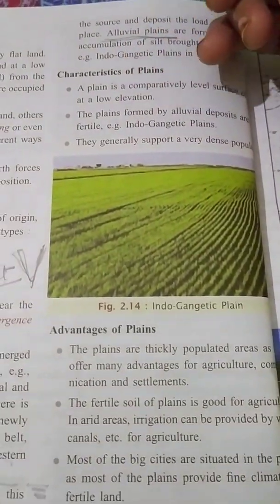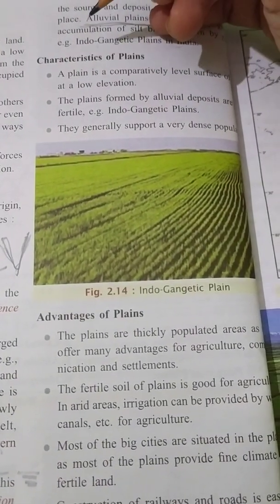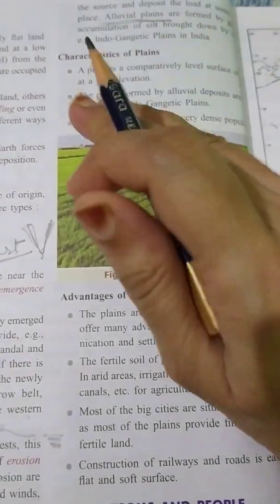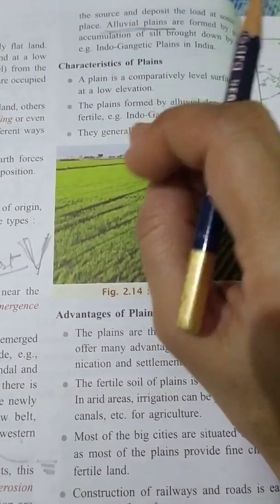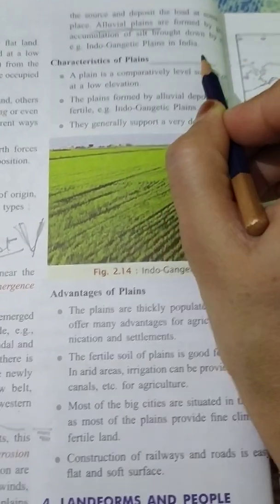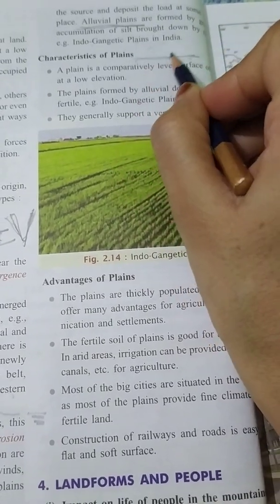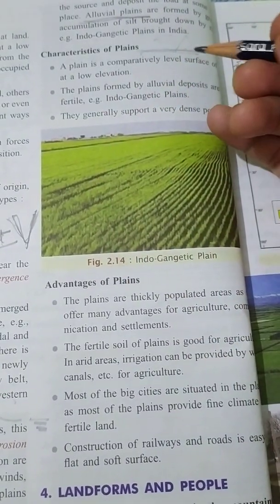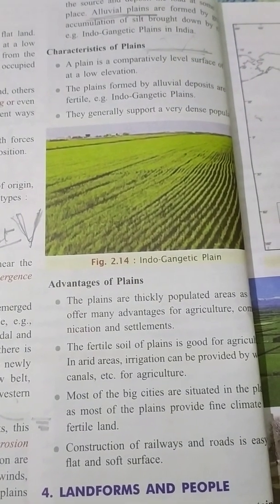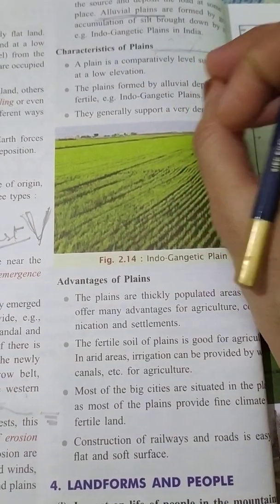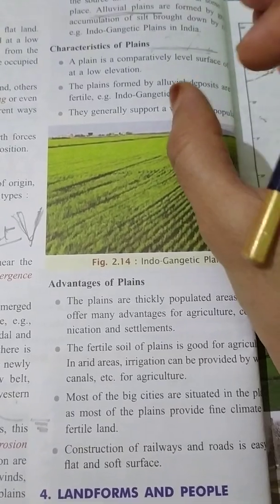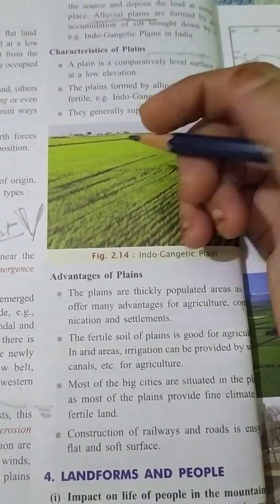Now, what are the characteristics of plains? The plain is a low lying leveled surface. Okay, smooth surface, low lying level surface. It has got an equal surface, no highs and lows. And then the plains are mainly formed by alluvial deposit, and most of the time the plains are fertile. When we talk about the depositional plains, they are generally fertile,